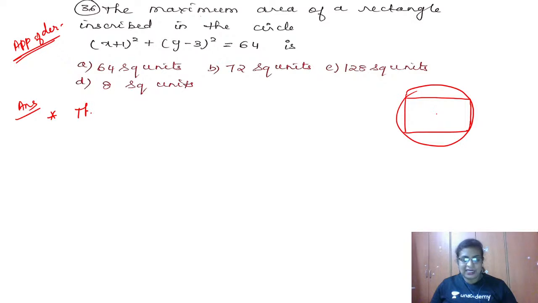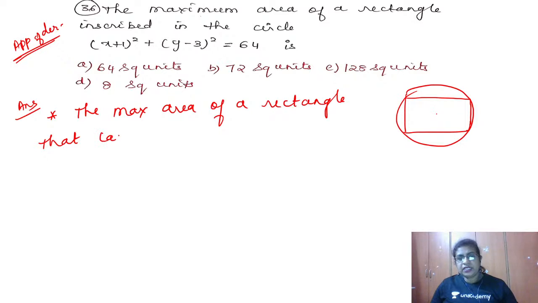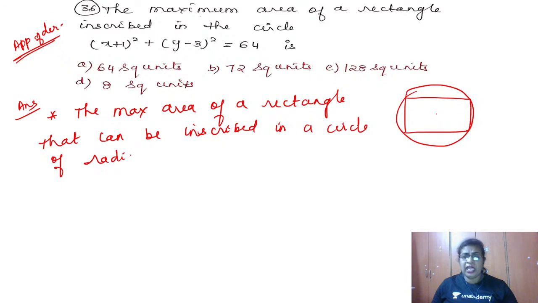Okay, so the maximum area of a rectangle that can be inscribed in a circle of radius a units, I'm giving you the general case, is a square.